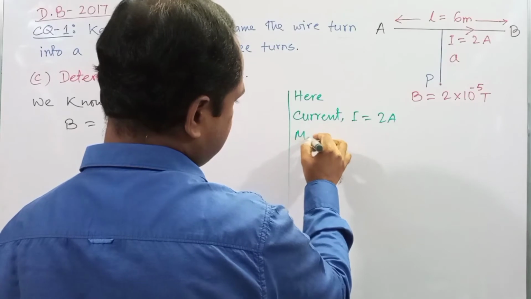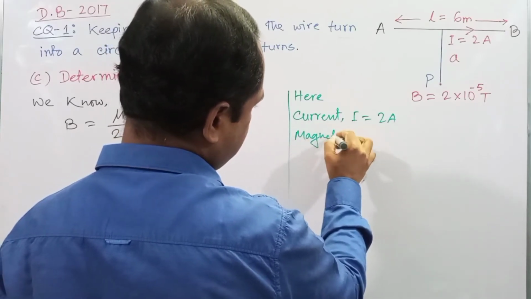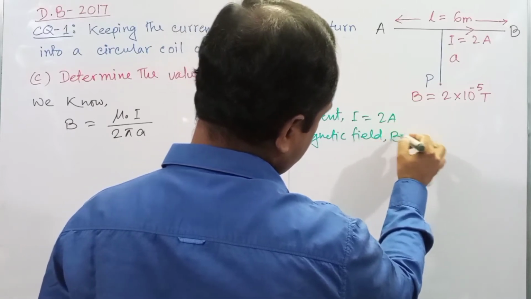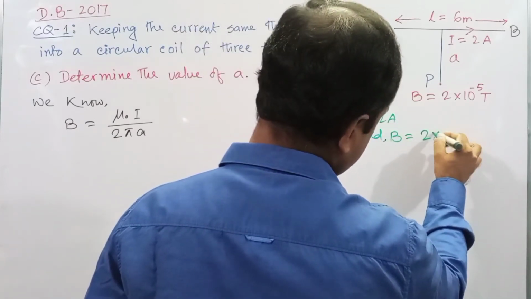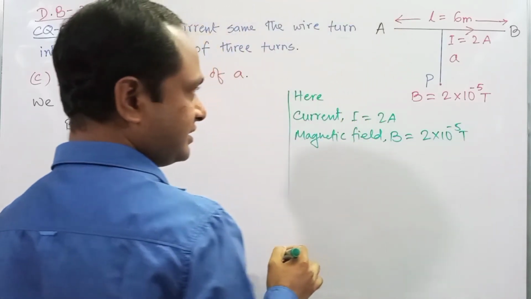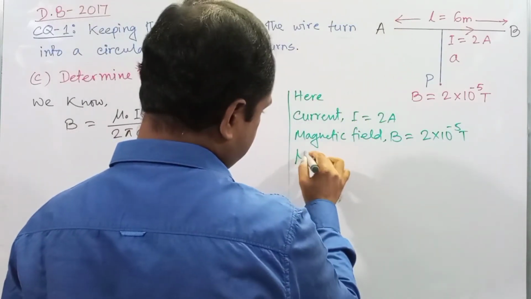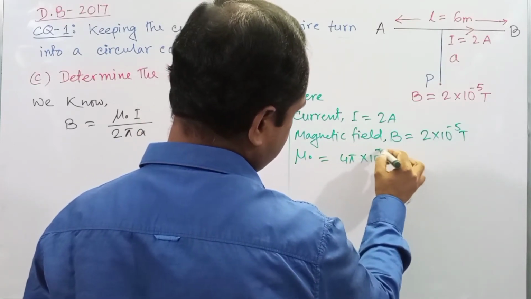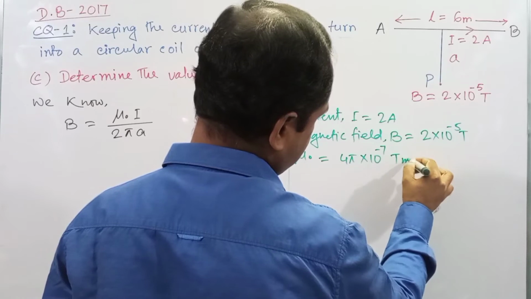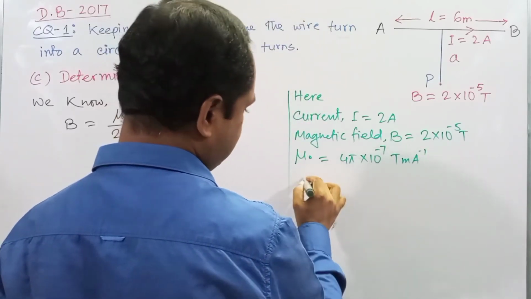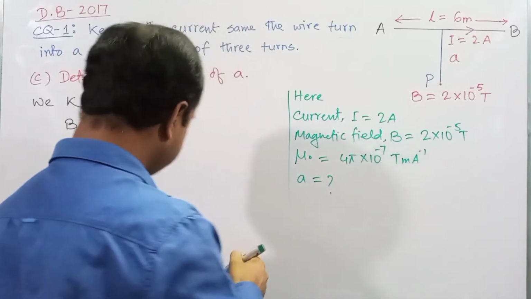Magnetic field B is equal to 2 into 10 to the power minus 5 Tesla. Again we know mu naught is 4 pi into 10 to the power minus 7 Tesla meter per ampere, right? So we have to determine the value of A.